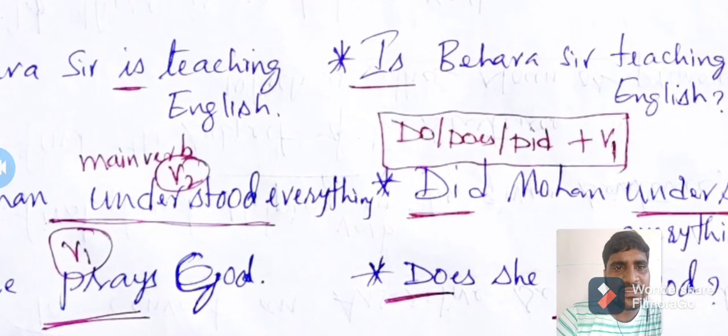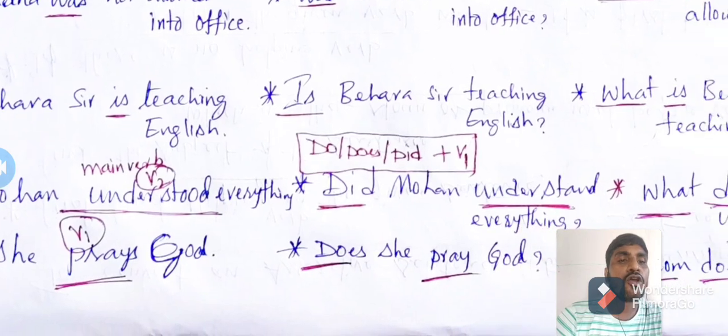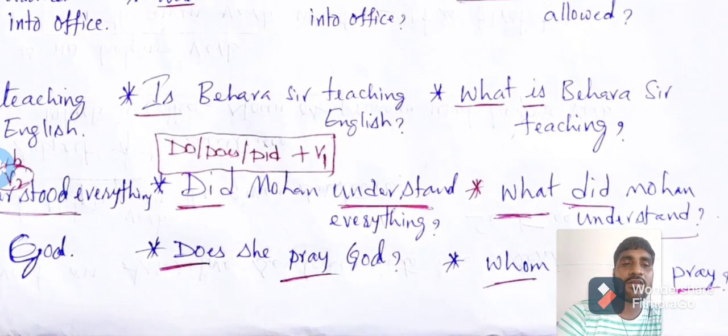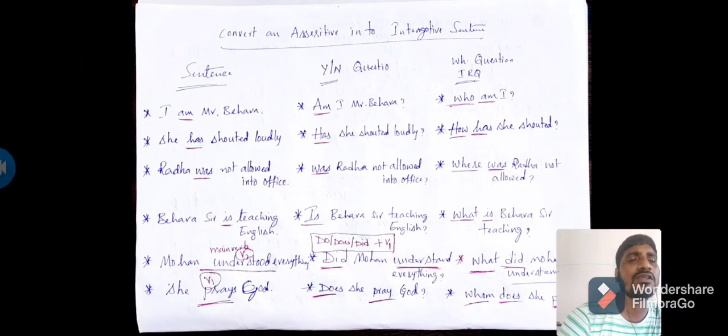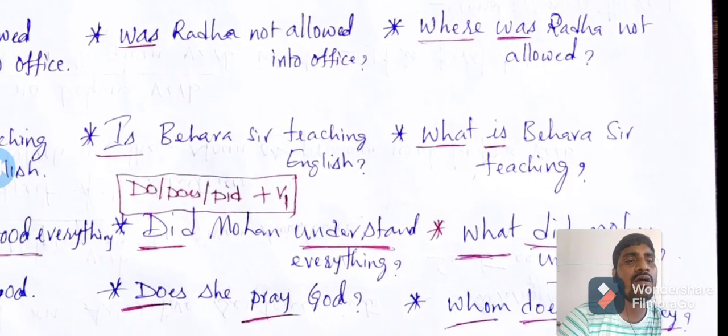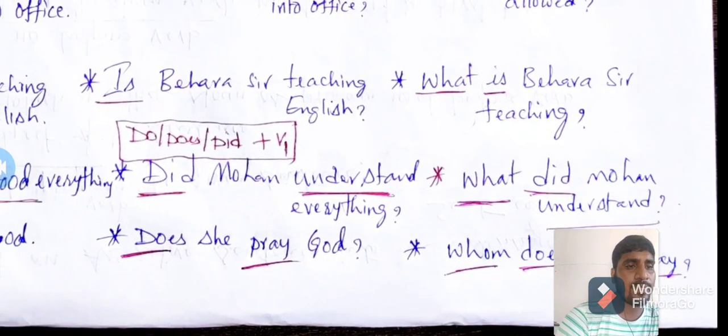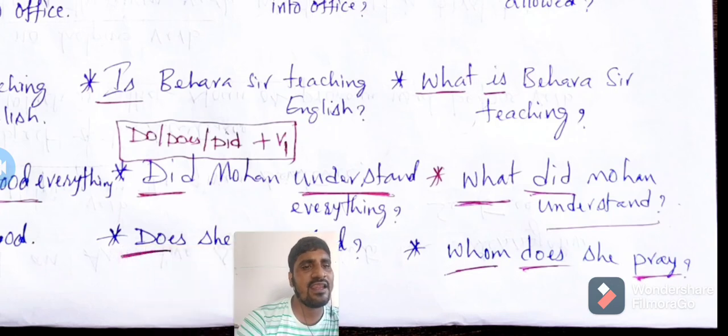Here "understood" is a second form. That is why to make the sentence interrogative, I use "did." But do, does, did are followed by the first form of the verb. That is why instead of "understood," I use "understand." Did Mohan understand everything? For this, the suitable WH word is "what." What did Mohan understand?